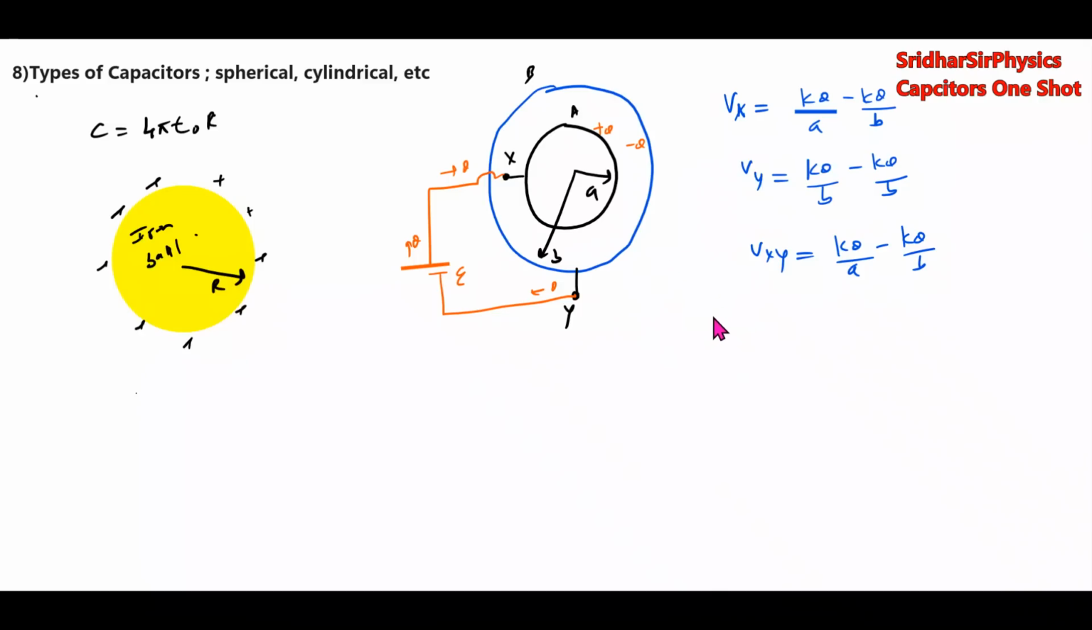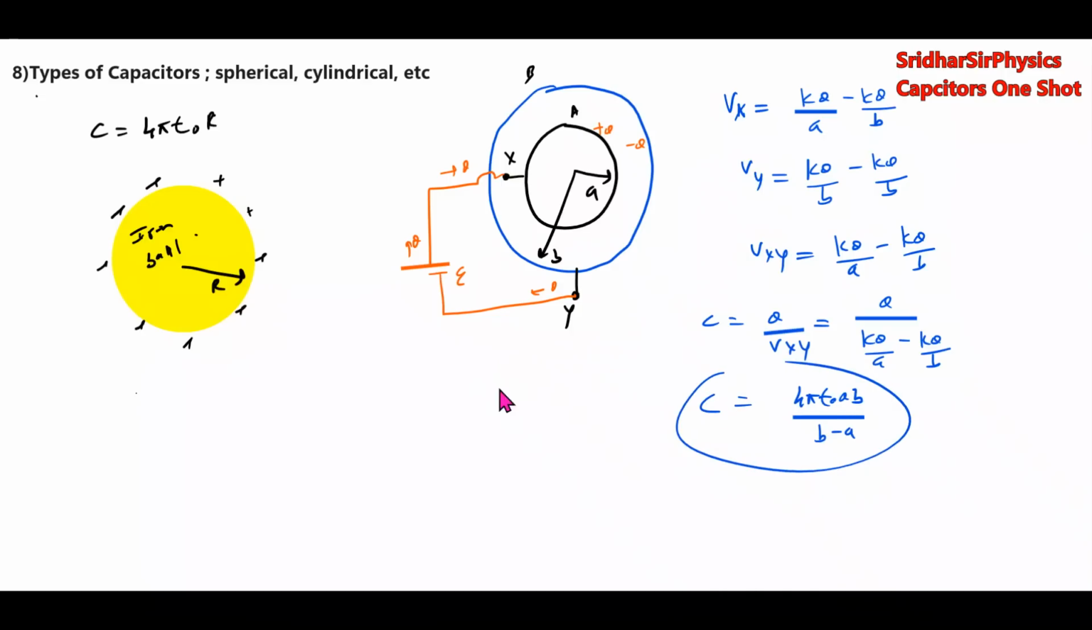Then now we define the capacitance Q by Vxy, Q by kQ by a minus kQ by b. This will become 4 pi epsilon naught ab by b minus a. यहाँ पे 3 कैपेसिटर्स रहते हैं. So this the basic idea.